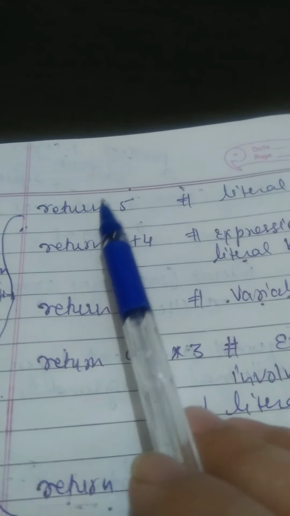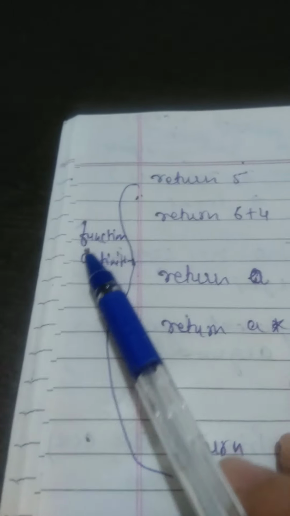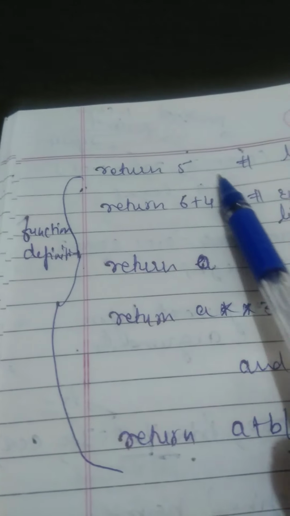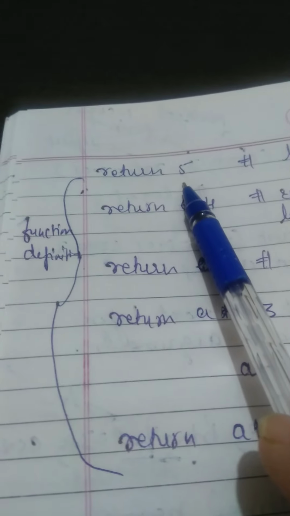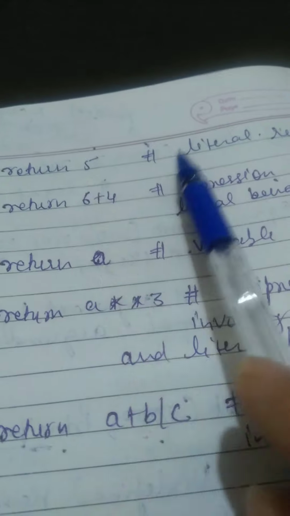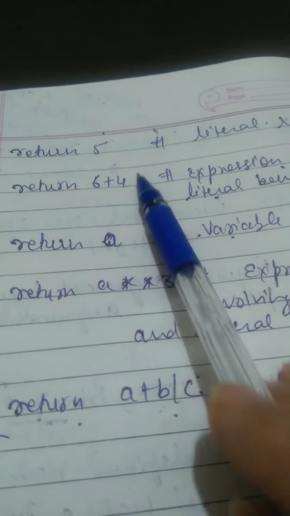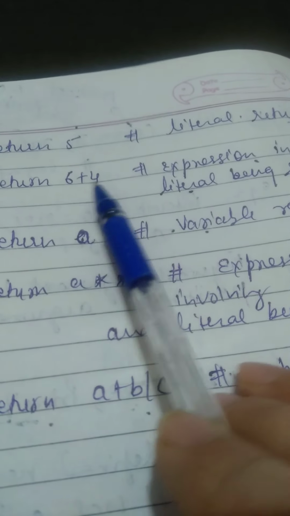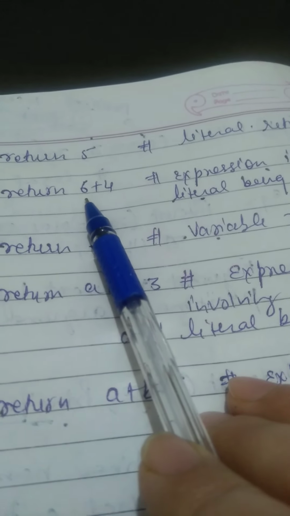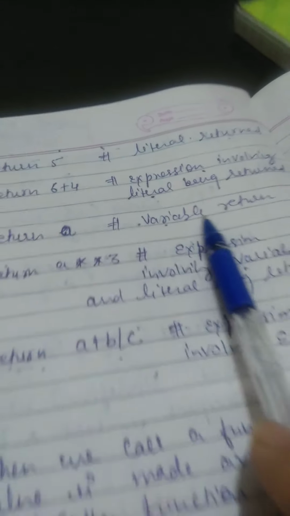The returned value can be of one of the following kinds. This is how you will return the value in a function definition. Like return 5, we are returning a literal value. Return 6 plus 4 is also made of literal values, but in an expression. So an expression involving literals is being returned.